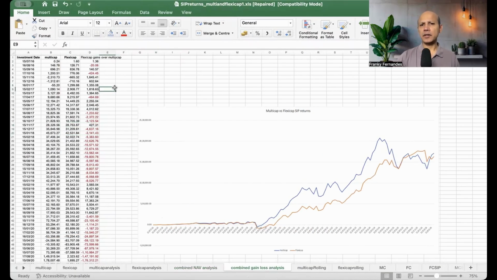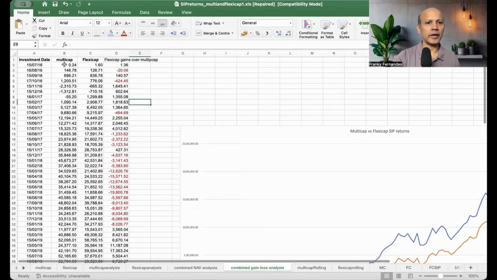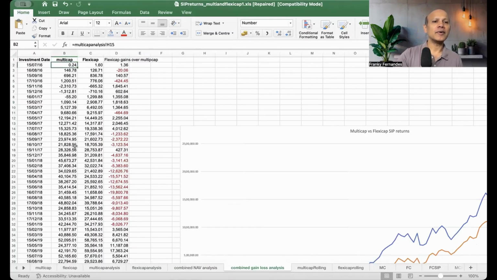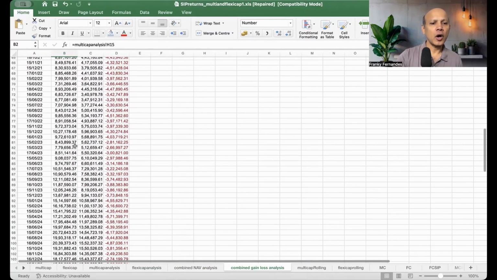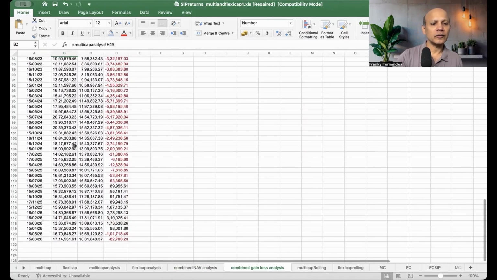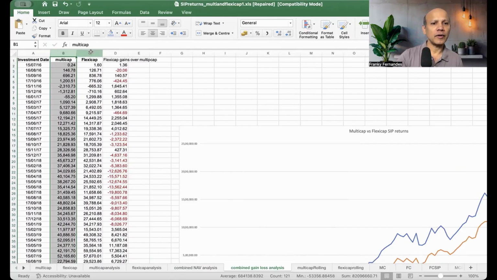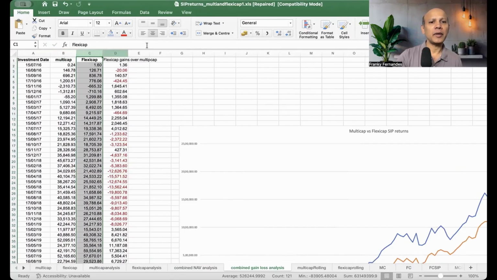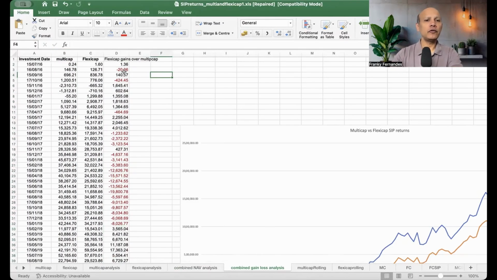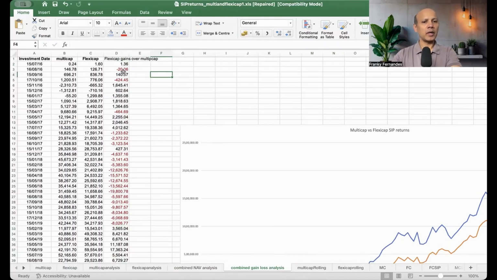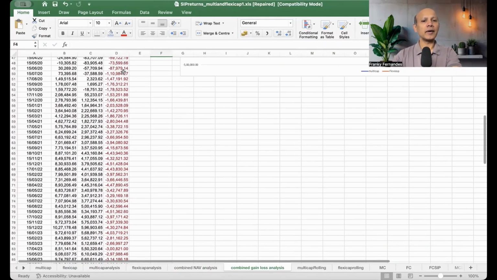And here is a similar chart, but this is purely the gain and loss, right? So from 2016 till 2026, this is the gain in the multi-cap, and this is the gain or loss in flexi-cap. And if you see the flexi-cap gains over multi-cap, most of the times it is red.